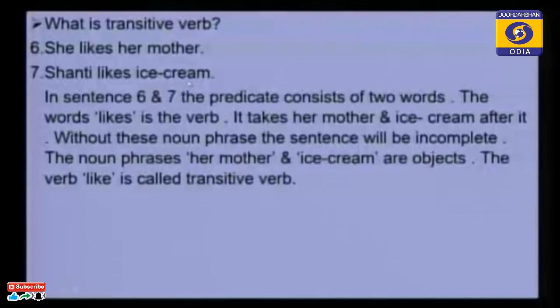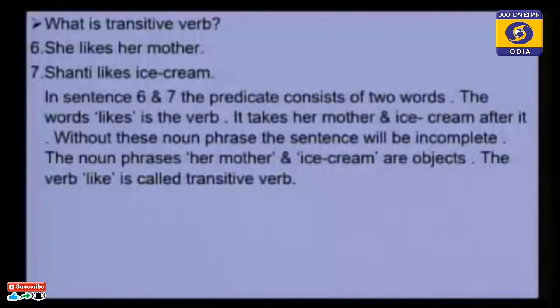You remember one thing, when we ask the what question to the finite verb, what answer do we get? If that answer is a noun or a pronoun, that must be an object. Here you see, when we asked what she likes, we get the answer her mother.